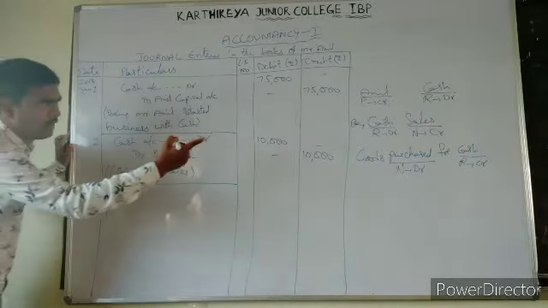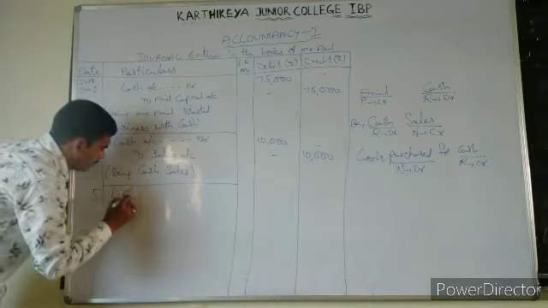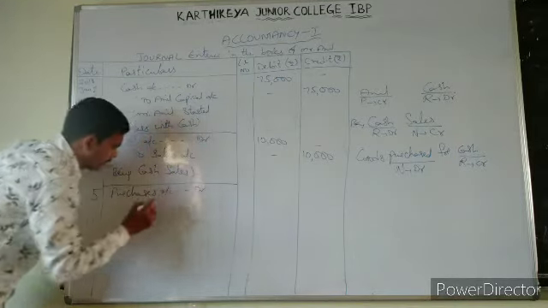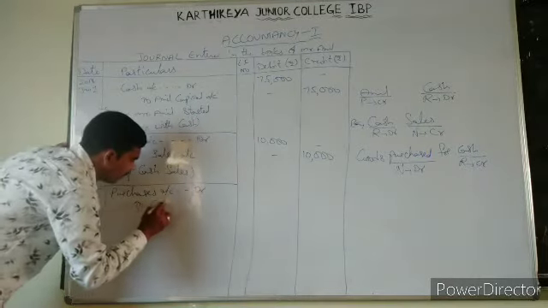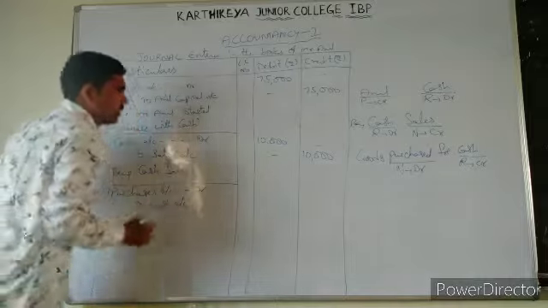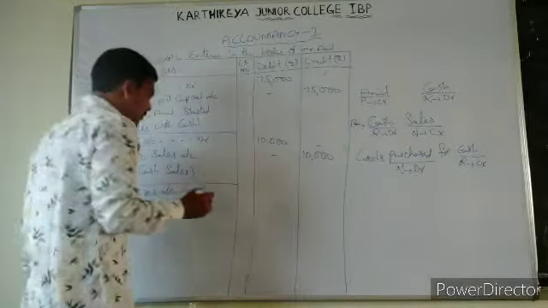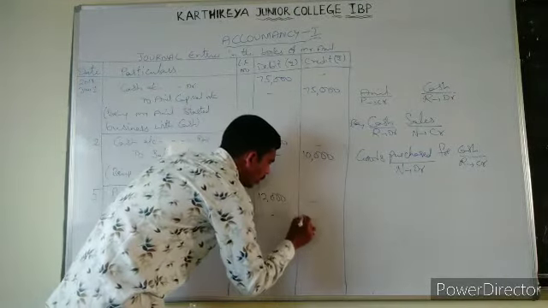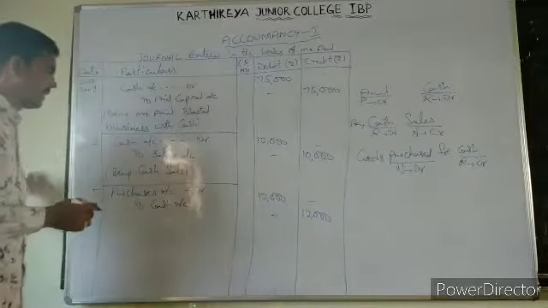Let us write the journal entry. That is, purchases debit line. So purchases account debit, to cash, credit line, to cash account. What is the amount we purchased? That is 12,000. So 12,000 we need to write in both the debit and credit line.